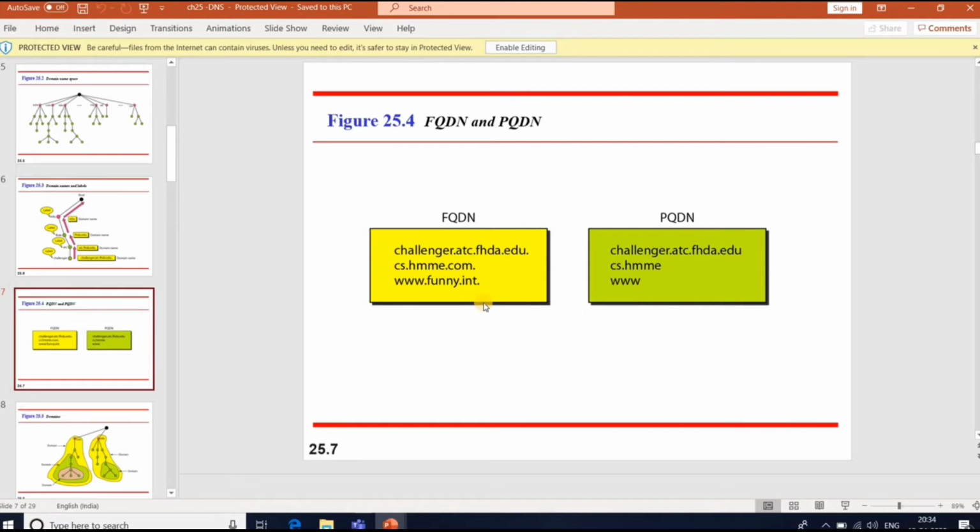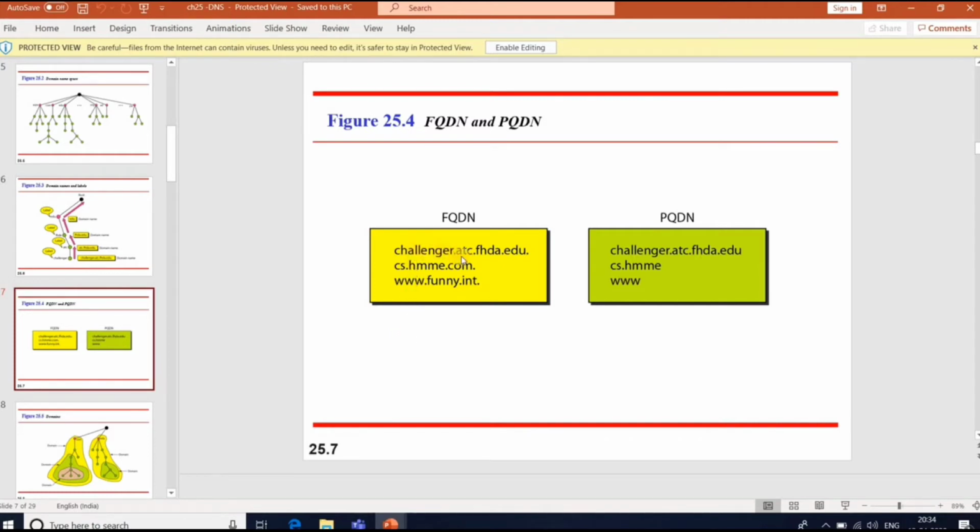If a label is terminated by a null string, it is called a fully qualified domain name. It contains the full name of the host. It contains all the labels, as you can see in this example. If you type www.google.com, that is a fully qualified domain.